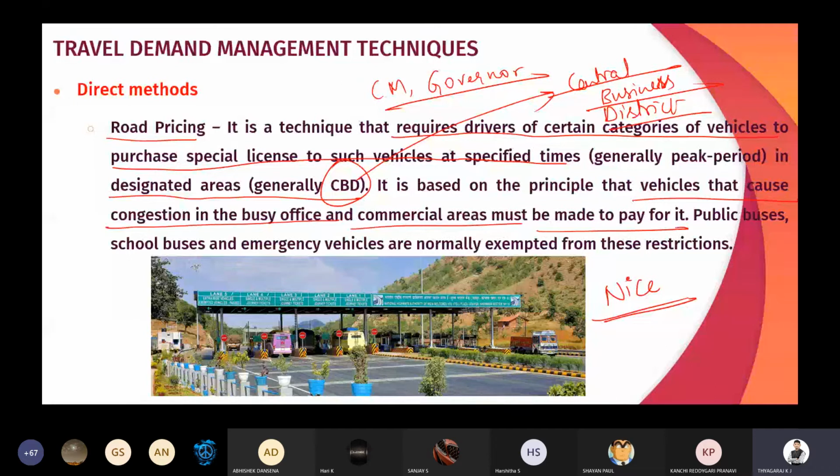So especially the trucks, okay, especially the trucks are going to creating congestion in the peak hours. So if we made a special precaution for the trucks and commercial vehicles, so that we can easily avoid the congestion. And public buses, school buses and emergency vehicles are normally exempted from these restrictions. So in the road pricing, we are going to eliminate public buses, school buses and emergency vehicles, which do not come under this category called road pricing. Only special vehicles with a special license are allowed to move during the peak hour traffic.